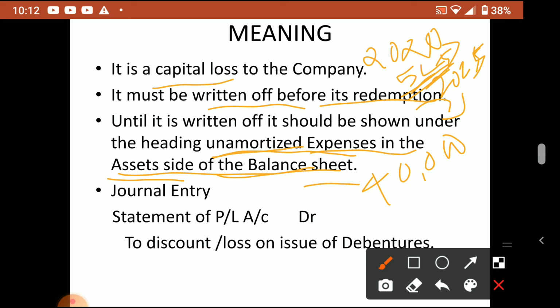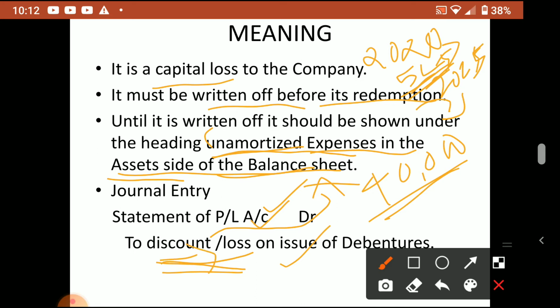Okay, it will exist, and this is an example of a fictitious asset but it has no value. This is a type of expense, just like advertisement expenditure, which we keep on the asset side. So the journal entry is: Statement of P&L account debtor to discount or loss on issue of debentures. When we allow discount, this discount is debited in that particular journal entry. You remember, I think. So now it is credited. That means it got cancelled.